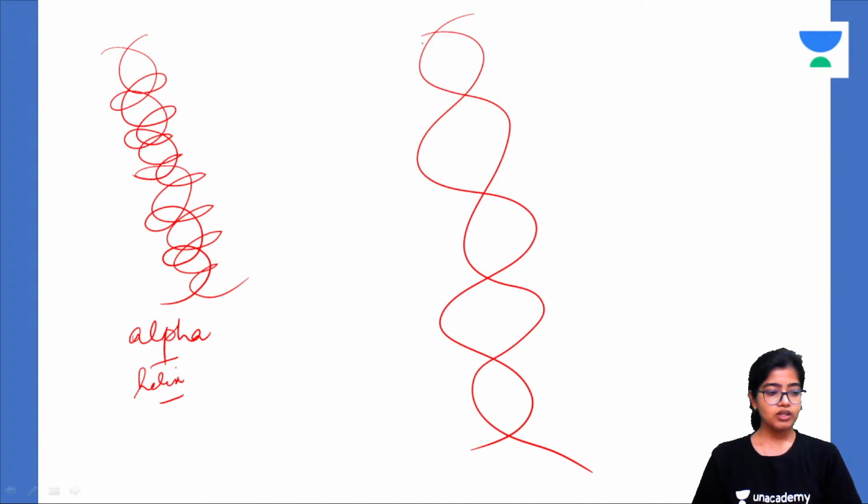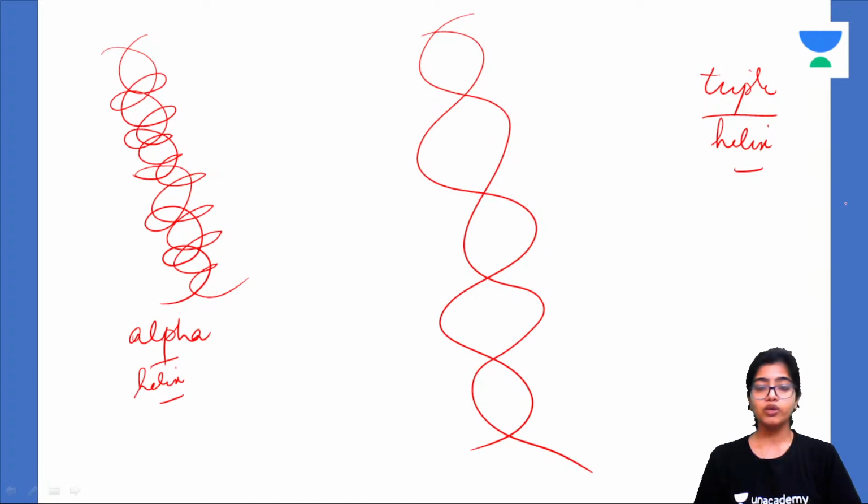Similarly here. So where have you heard of a triple helix? Is there any molecule which you have read about which has a triple helical structure? Any one of you? Alright, it is homework for you guys.